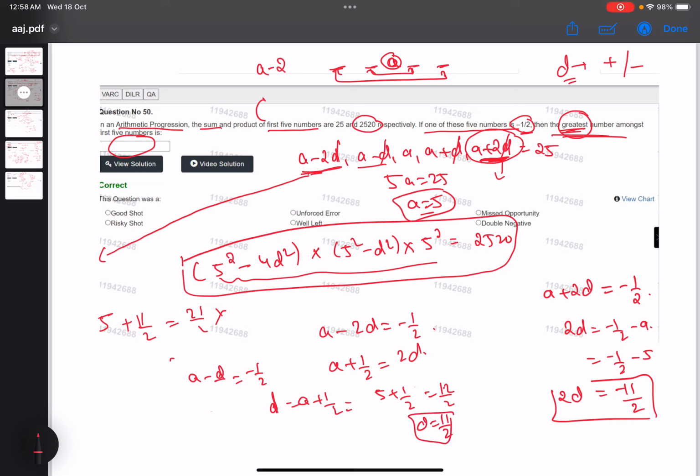Now let us look for the highest term. The highest term in that case is still a plus 2d. So a plus 2d, a is 5 and 2d will be 11. So 11 plus 5, 16 is the answer to the question.